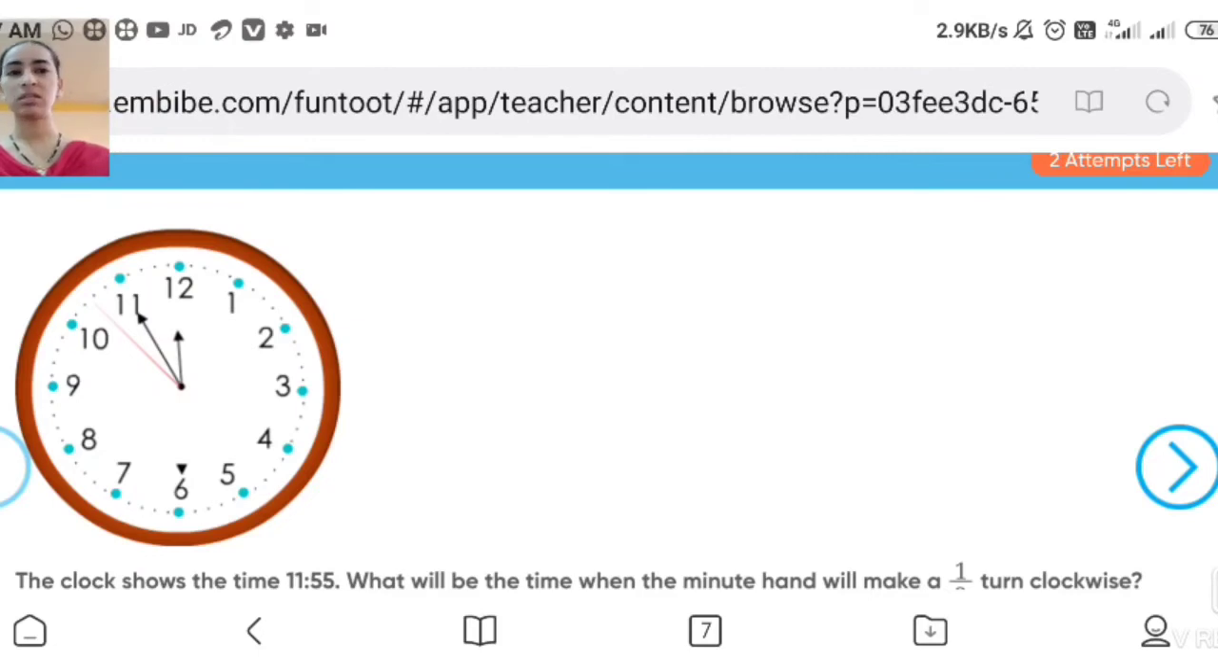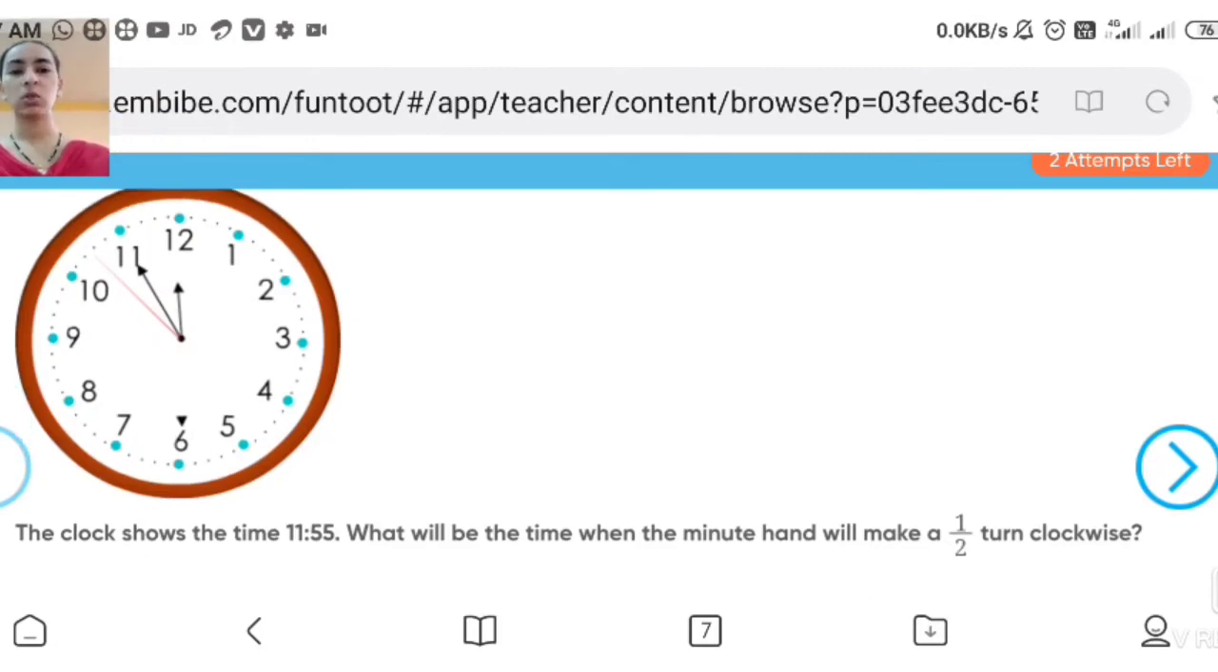You can see this is a clock. Now the clock shows the time. What time is it showing? It is 11:55. Okay. Now what will be the time when the minute hand makes a half turn clockwise? What will be the angle it makes? Now the minute hand, which one is the minute hand? In this figure the minute hand is on 11. Now half turn in clockwise direction. Half turn means 180 degree.